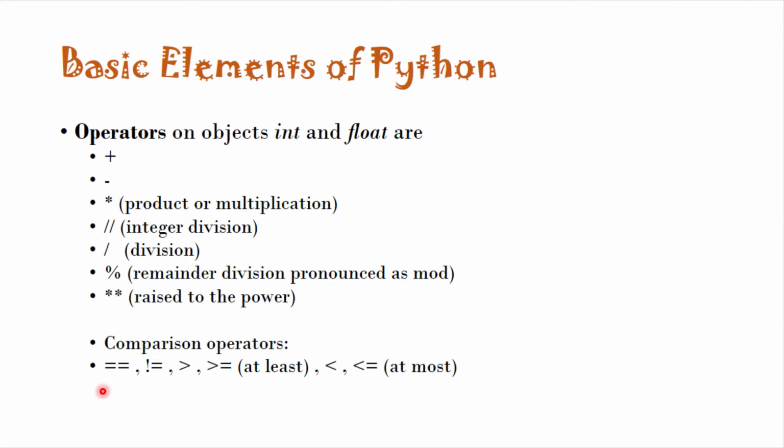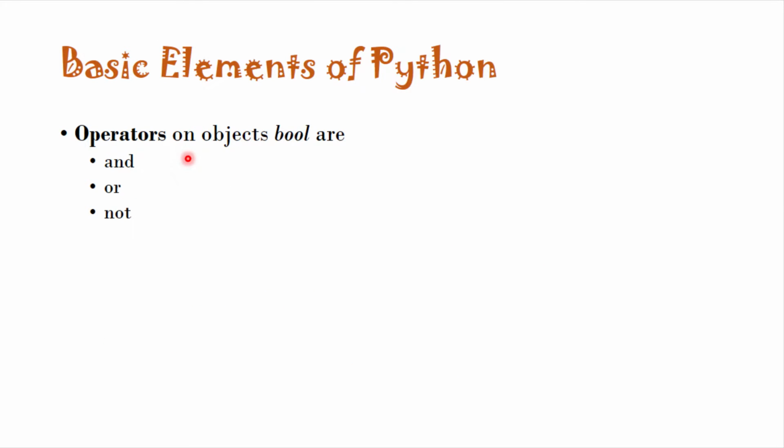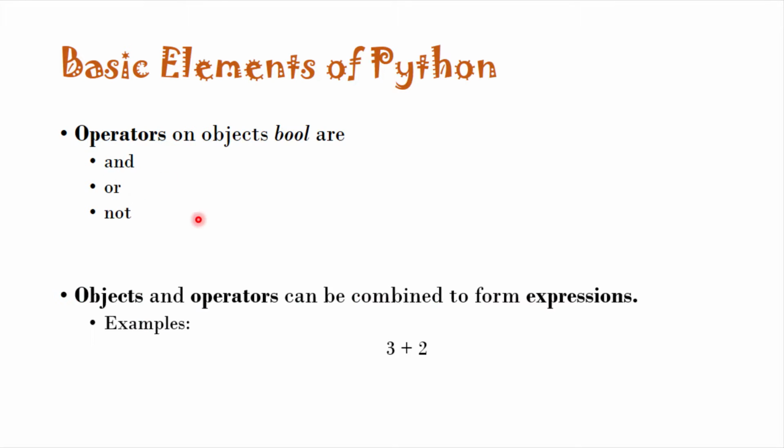These are comparison operators: equal to, not equal, greater than, at least or greater than or equal to, less than, at most or less than or equal to. Operators on objects of kind bool are and, or, and not. These are logical gates. Objects and operators can be combined to form an expression.